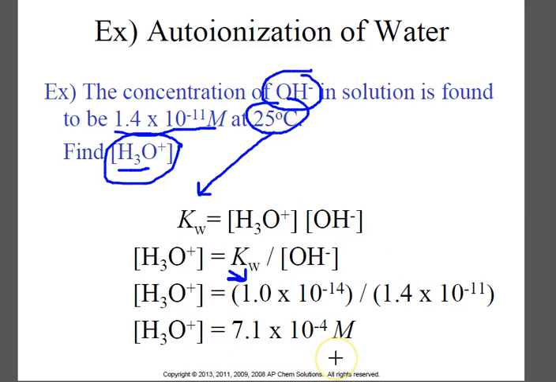So we plug in and find that H3O+ equals 7.1 times 10 to the negative 4. Notice that the H3O+ in this case is greater than the OH-. So we do not have a neutral solution. If your H3O+ concentration is greater than your OH- concentration, you have an acidic solution.